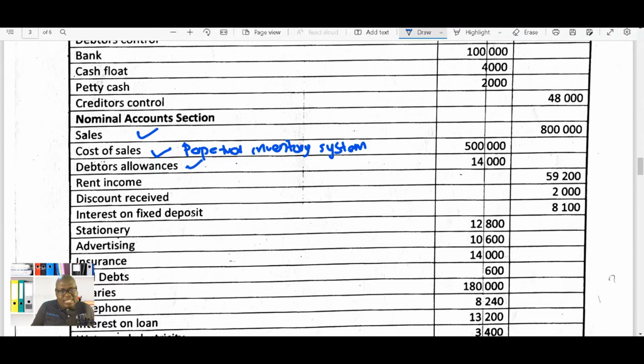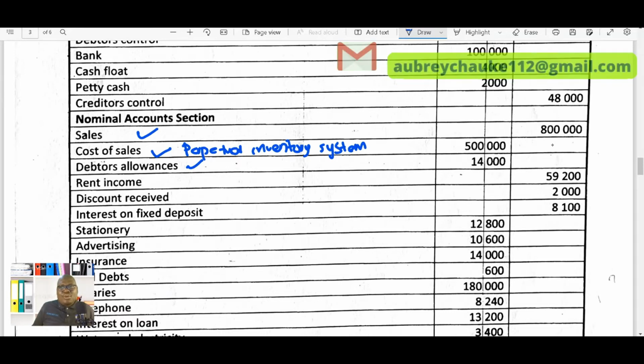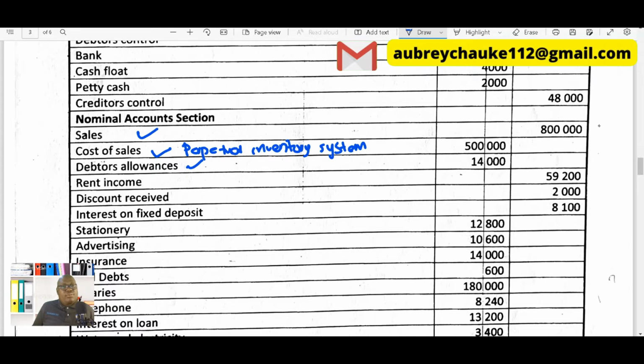The reason why we are looking at the debtors allowance is because out of the sales that we have made, there were some customers who returned goods. And remember, we are trying to close off the accounts. We are trying to prepare the accounts for the end of the year. So at the end of the year, all those debtors who've brought goods back to the business, we will need to make sure that we take the money of those goods that were brought back and adjust in our sales. So this means that this is not the final sales amount, because this still includes the goods that were brought back.